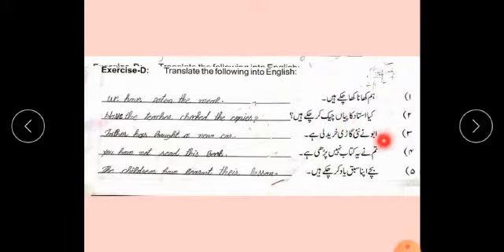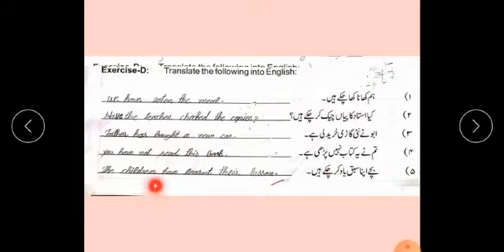"Abbu ne nai gaadi khareed li hai." Father has bought a new car. Bought is the third form of verb of buy. "Tumne ye kitab nahi padhi hai." You have not read this book. "Ye" is an Urdu word which shows a demonstrative pronoun, so we use this.